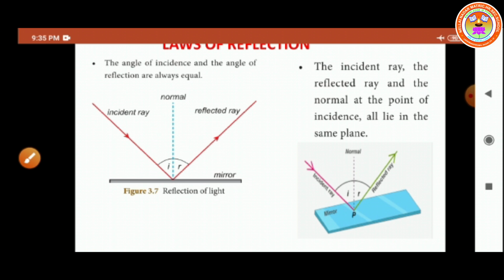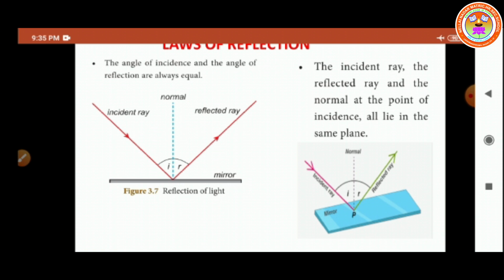Do you understand, children? So, can anyone say the laws of reflection? The incident ray, the reflected ray and the normal at the point of incidence all lie in the same plane. That is the first rule. Second rule: the angle of incidence will be equal to the angle of reflection, or the angle of incidence and the angle of reflection are always equal.